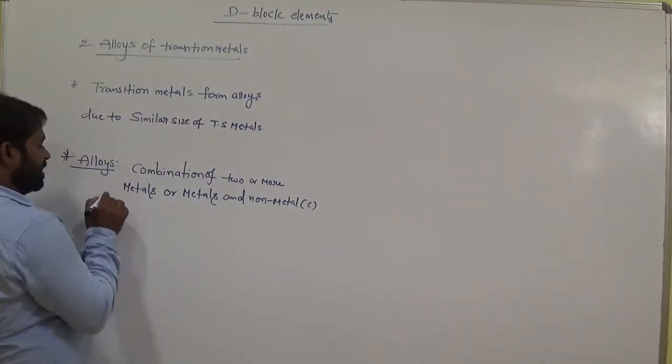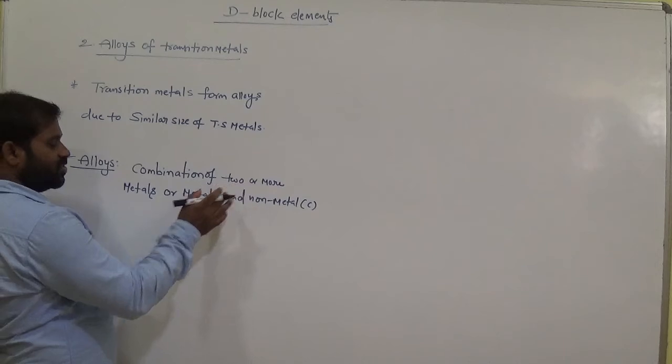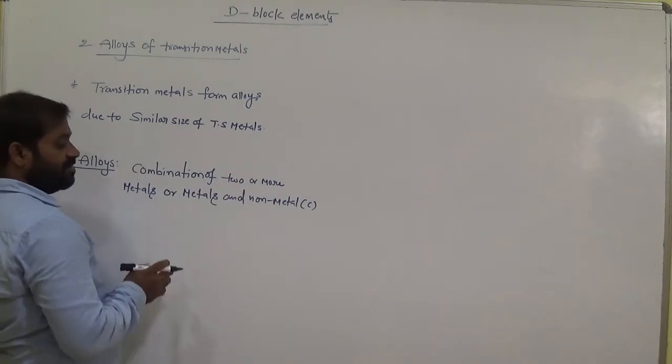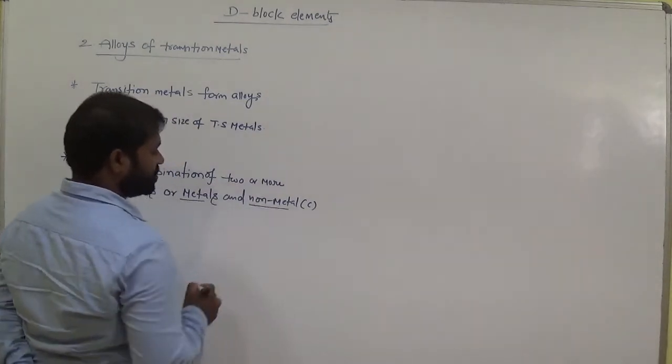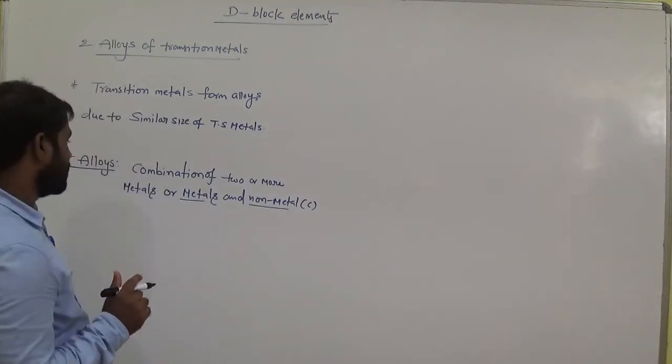Simply, an alloy is a combination of two or more metals or metals and non-metals. Metals and non-metals combination is called alloys.